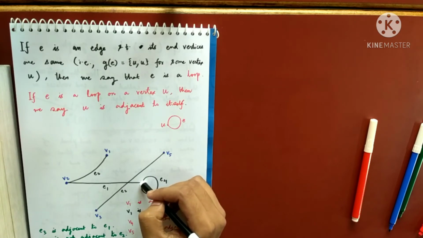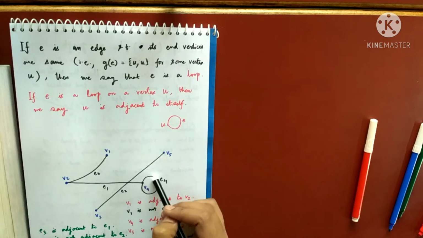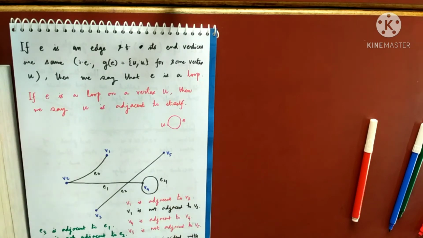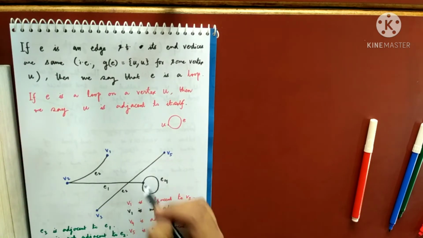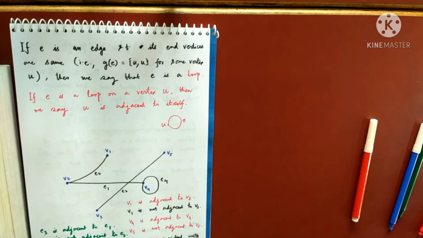So degree of V4 is, this is 2 and this one is 3. So degree of V4 is 3. Did you get my point? So we'll make that convention that whenever there is a loop, it will contribute 2 to the degree.